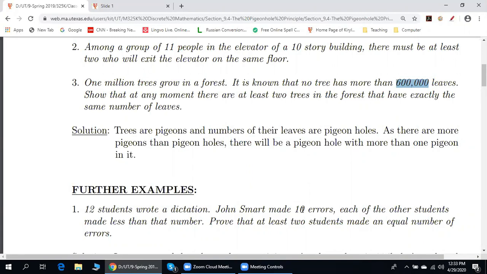So the maximum number of errors is 10. We have 12 students in total. 1 student made 10 errors. The remaining 11 students made 9 or fewer. So we have 11 students left. These students made either 9 errors or fewer.